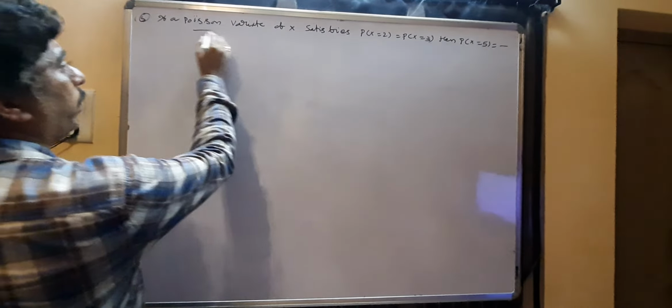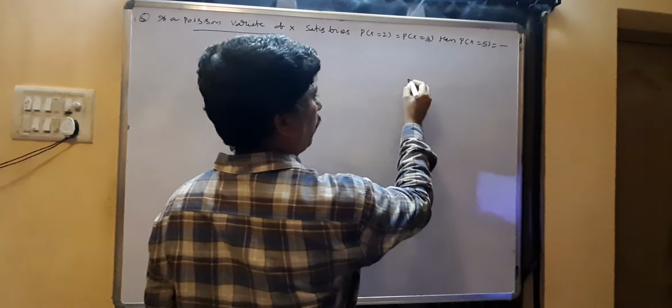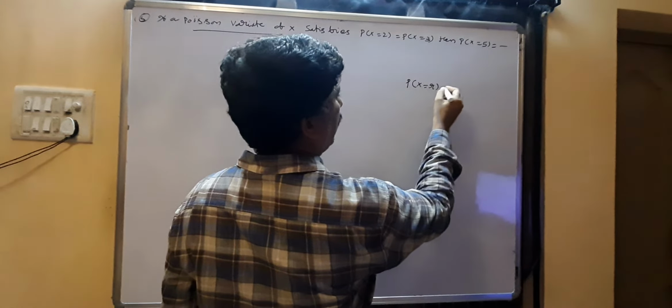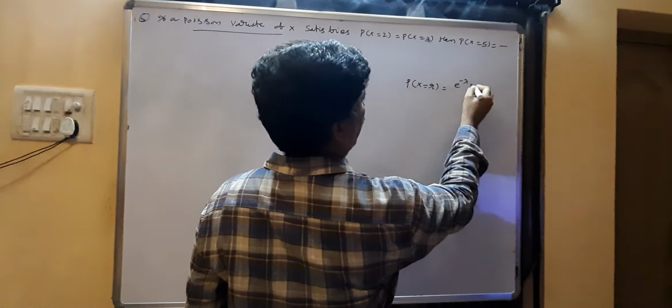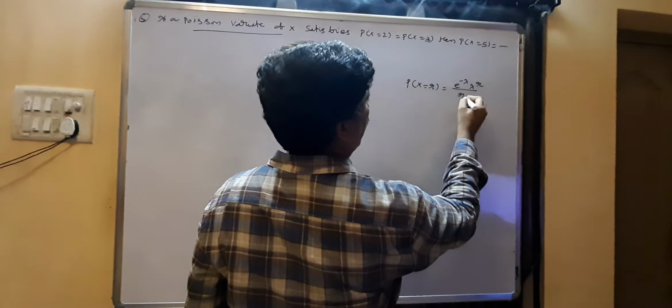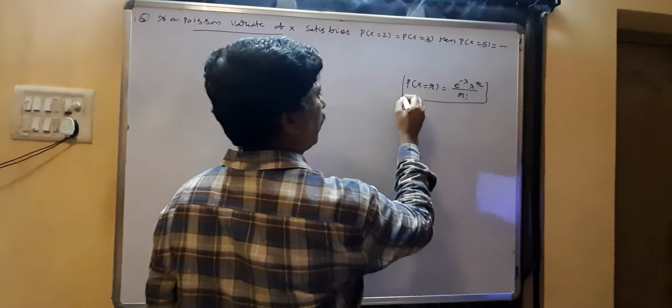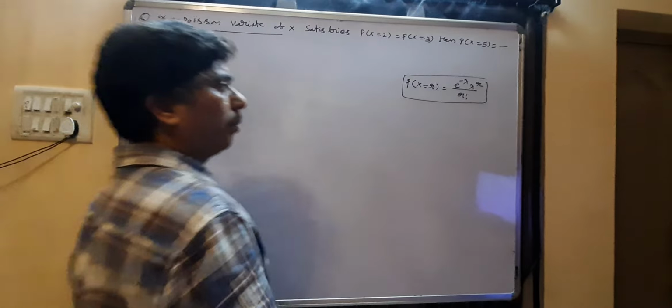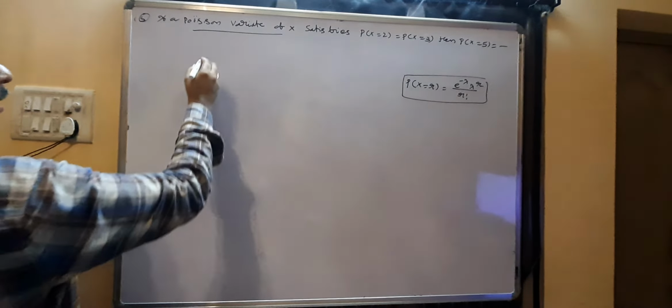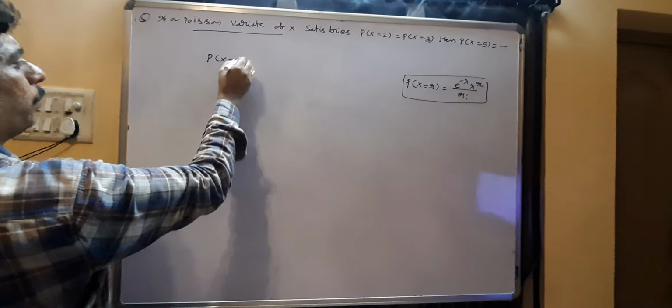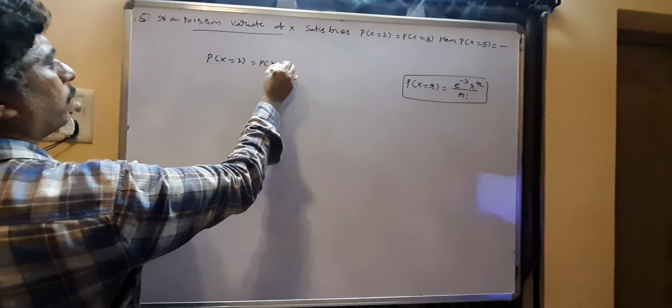Coming to the last question today. In a Poisson variate, P of x equal to r is e power minus lambda, lambda power r by r factorial. Given P of x equal to 2 is equal to P of x equal to 3.